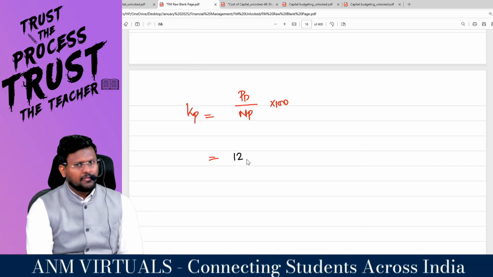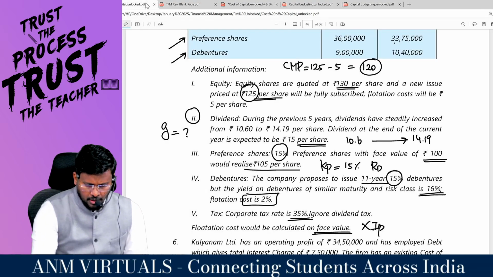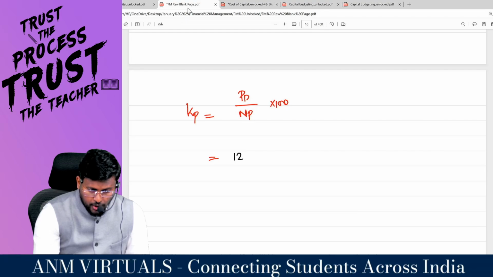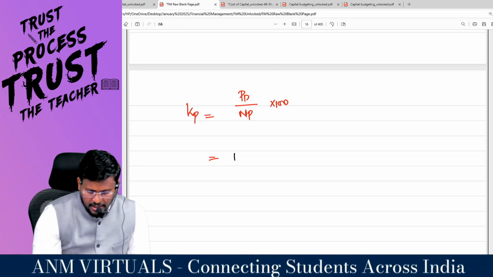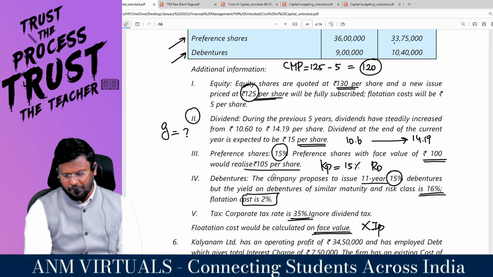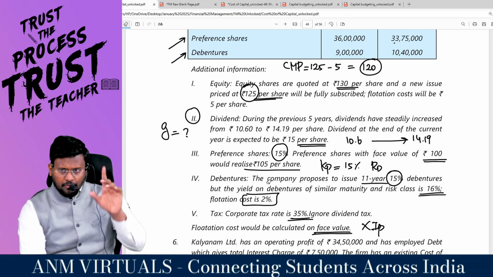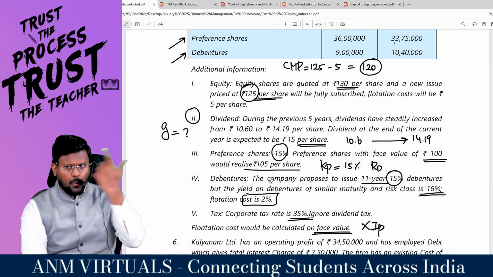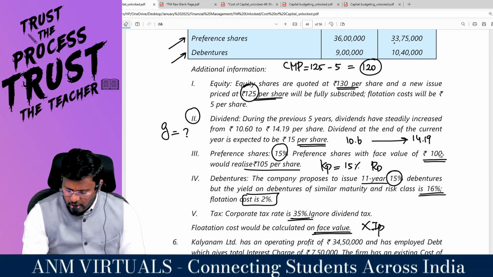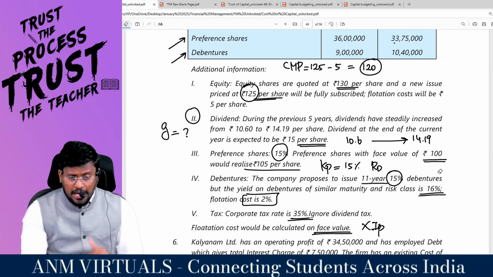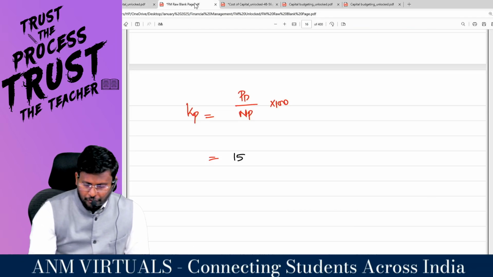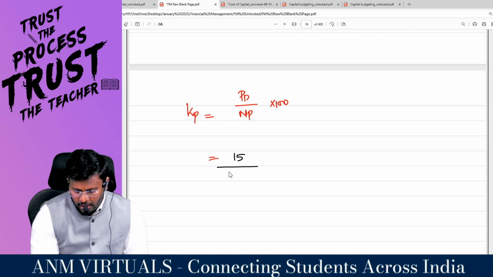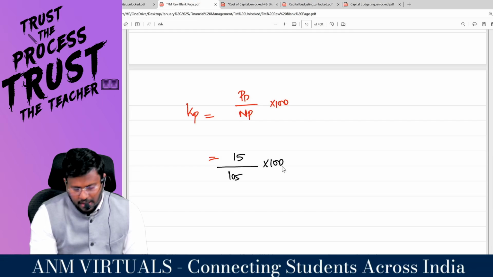PD is going to be 15 percent, because if the face value is 100 rupees, 15 percent is the preference dividend. Always we have to pay the preference dividend on the face value. How much is the face value? 100. We realize how much per share? 105 per share. So PD 15 divided by 105 into 100.